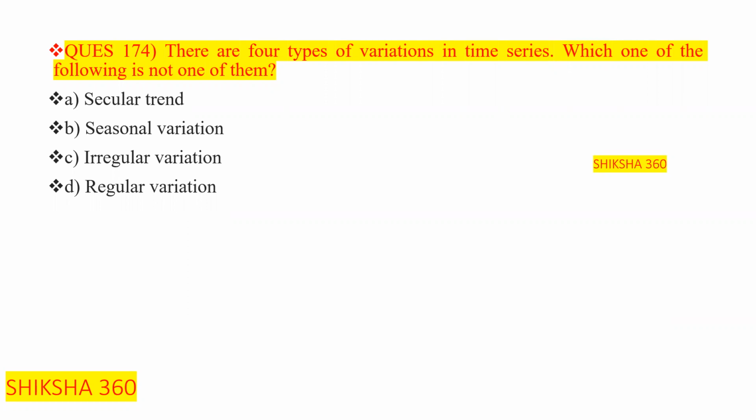First one is secular trend. Second one is seasonal variation. Third one is irregular variation. Fourth one is regular variation. So what is the correct answer? That is option number D, regular variation. This one is our answer. Very easy question.